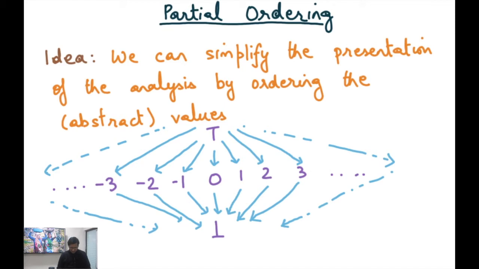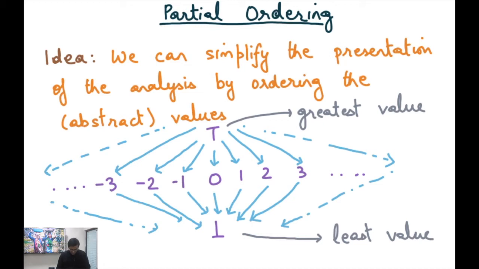Right? But notice that this picture is not saying anything about the relationship between 1 and 2. All right, so 1 is neither less than 2 nor is it greater than 2, in this notion of less than operator. And so that's why it's called a partial ordering, because only some values are related by the ordering operation, and others are just not comparable. So for example, all the constants are just incomparable. Okay, so we will soon understand why this kind of an ordering relation is meaningful.